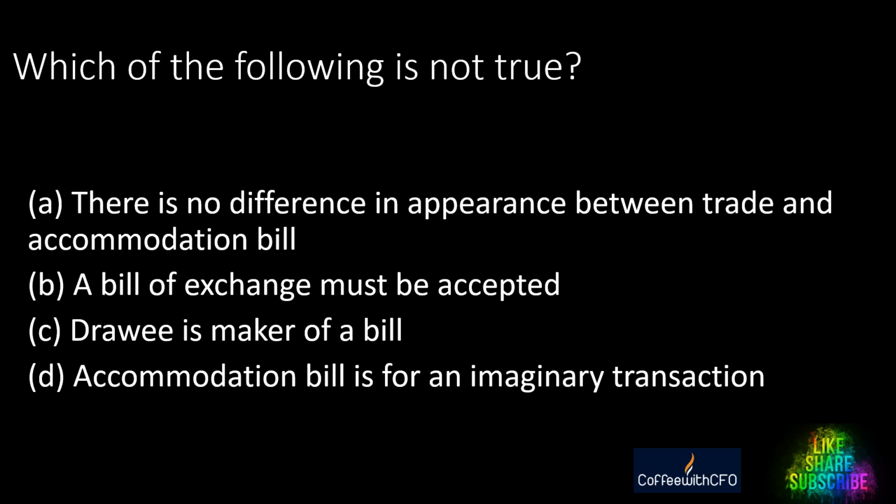A, there is no difference in appearance between trade and accommodation bills. B, a bill of exchange must be accepted. C, the drawee is maker of bill. D, accommodation bill is for an imaginary transaction. And the right answer is drawee is the maker of the bill. Drawee is not the maker of the bill. The drawer is the maker of the bill.